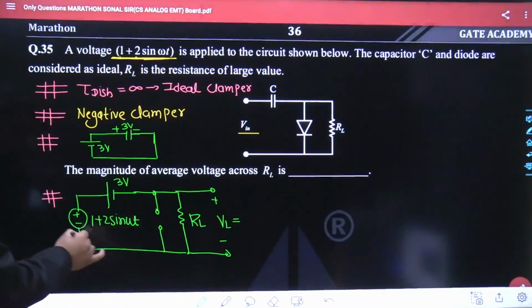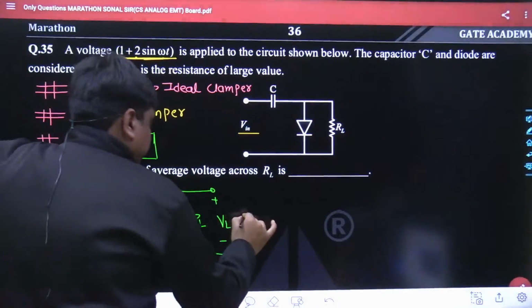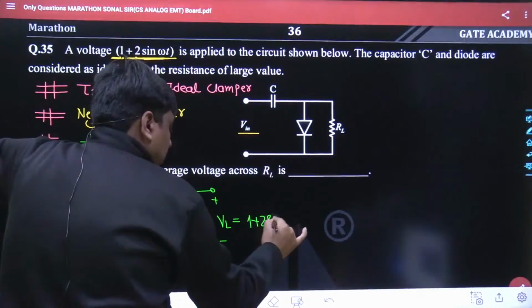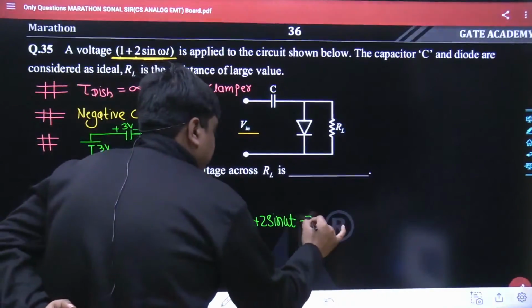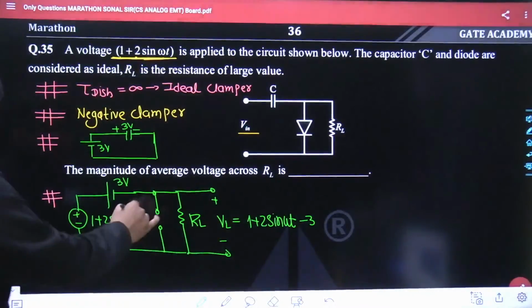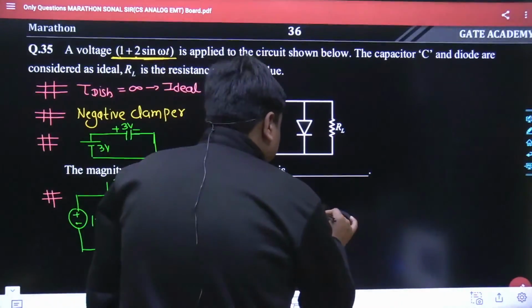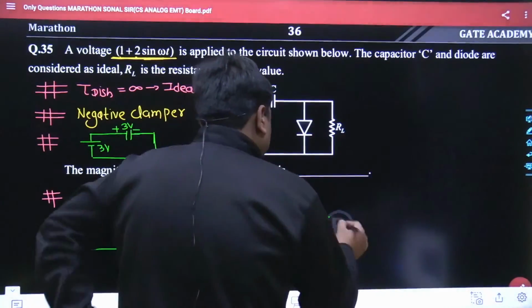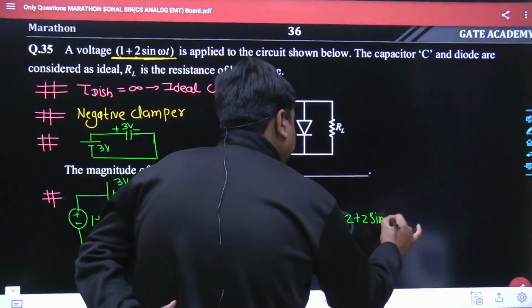Once we take a loop, you yourself would be able to understand. VL is simply going to be 1 plus 2 sine omega t getting subtracted with 3 volt. It is not addition, it is subtraction. You can see the current is striking the minus polarity and then the plus polarity. Yes? So this value is minus 2 plus 2 sine omega t.